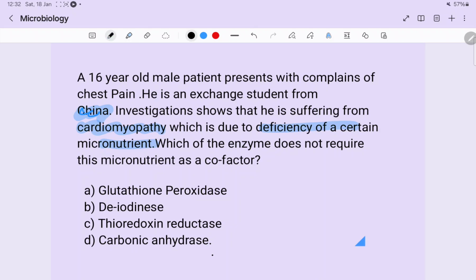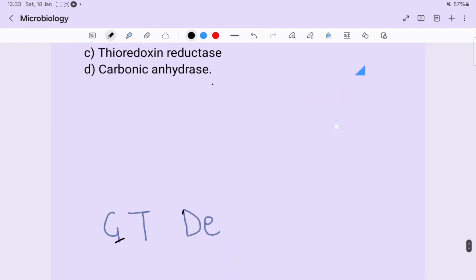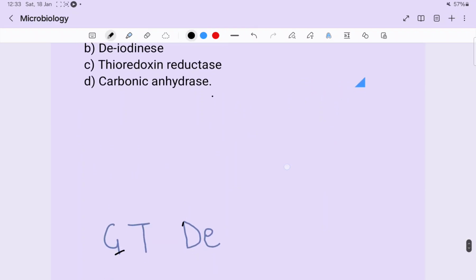So we all know that selenium is one micronutrient whose deficiency causes cardiomyopathy, that is the Keshan disease, and it is endemic in China. So let's learn which enzymes require selenium as a cofactor. I knew that selenium is an important topic while giving GTs only. So I made the mnemonic GT-DE. These are the enzymes which require selenium as a cofactor.